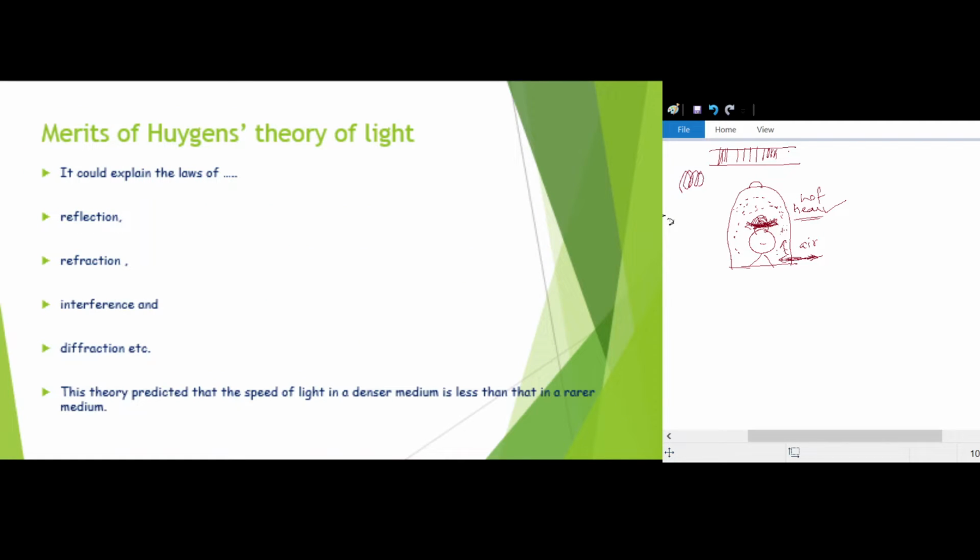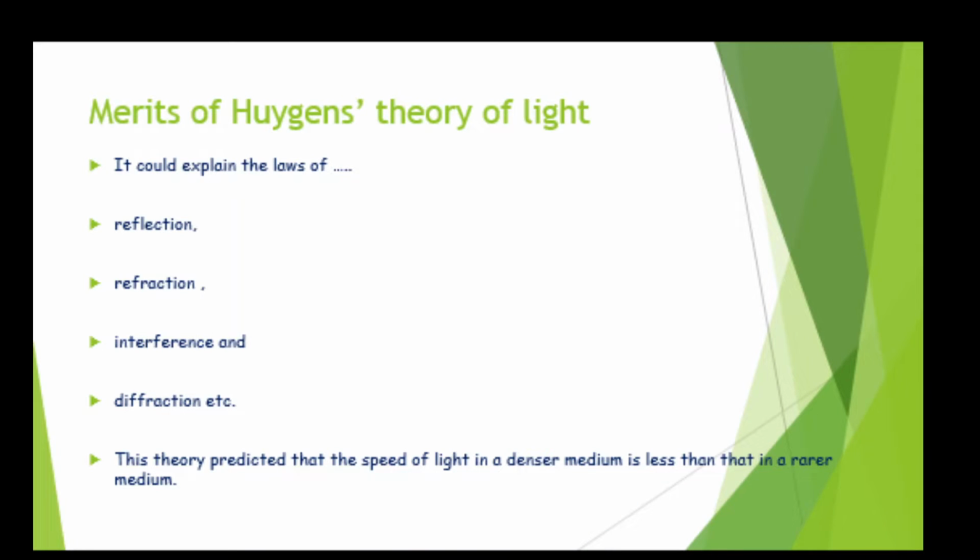Now there are some merits of this theory also. What are those merits? It could explain reflection, refraction, even interference and diffraction could be explained by this theory, and he predicted that the speed of light in a denser medium is less than in a rarer medium. So these are called the merits of this theory. Okay, so what are the demerits of this theory?